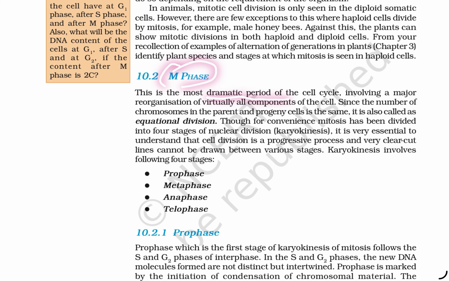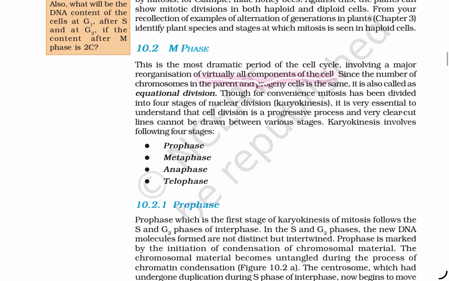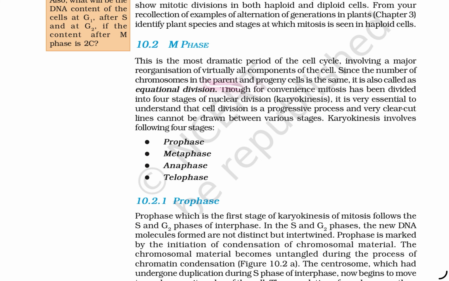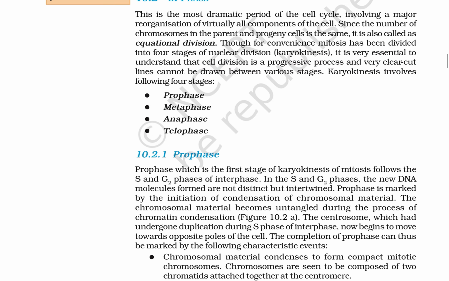It is the most dramatic period, and the cell division involves a major reorganization of virtually all components of the cell. Since the number of chromosomes in the parent and the progeny cells is the same, it is called an equational division. Though conventional mitosis has been divided into four stages of nuclear division, karyokinesis, it is very essential to understand that cell division is a progressive process. A very clear-cut line cannot be drawn between the various stages.